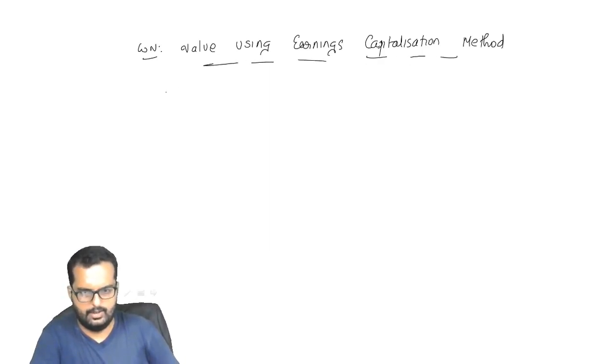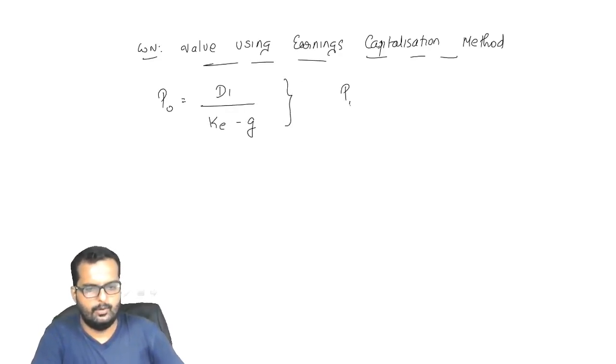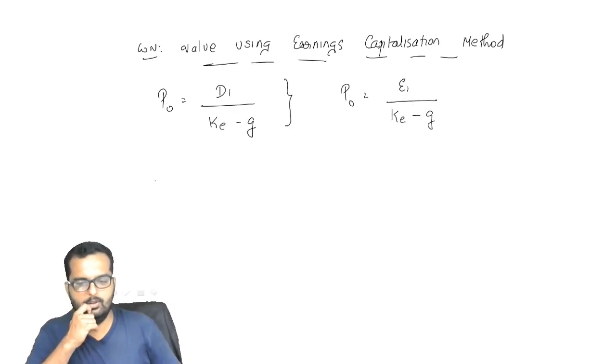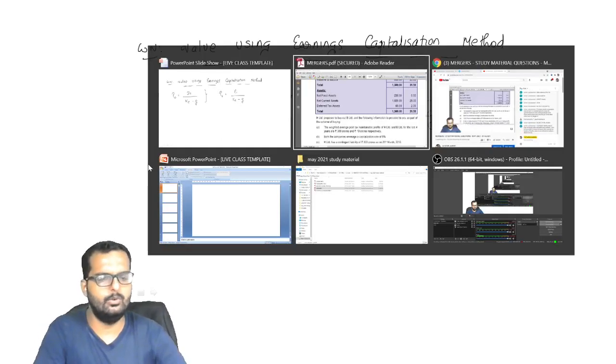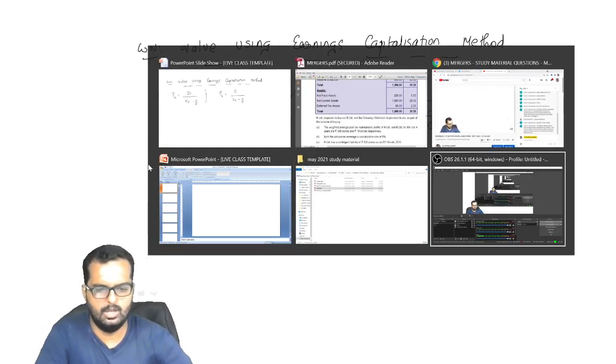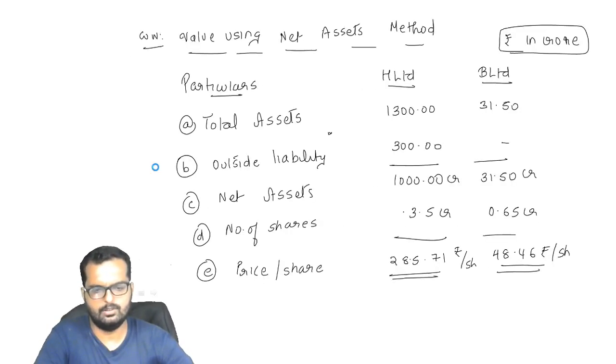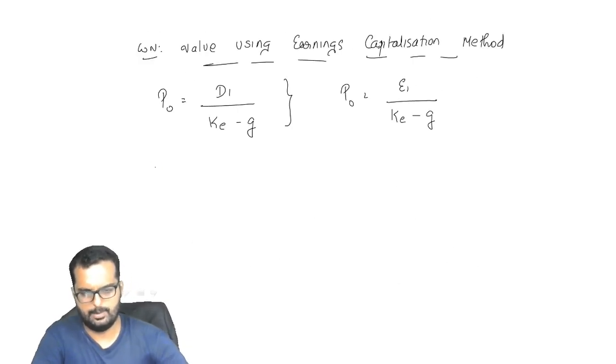Alright, friends, we have learned the formula P0 is equal to D1 divided by (KE minus G). So when it comes to earnings, the formula will be E1 divided by (KE minus G). Here in this question they haven't mentioned anything about growth, but they have told about the earnings. How much is the earnings? 300 crore and 10 crore, discount factor as 8%.